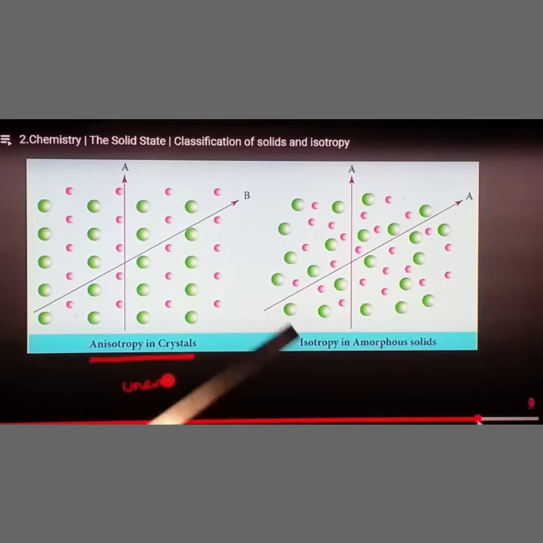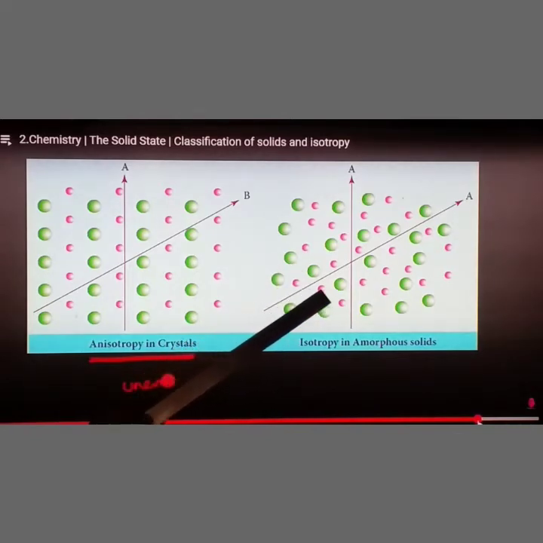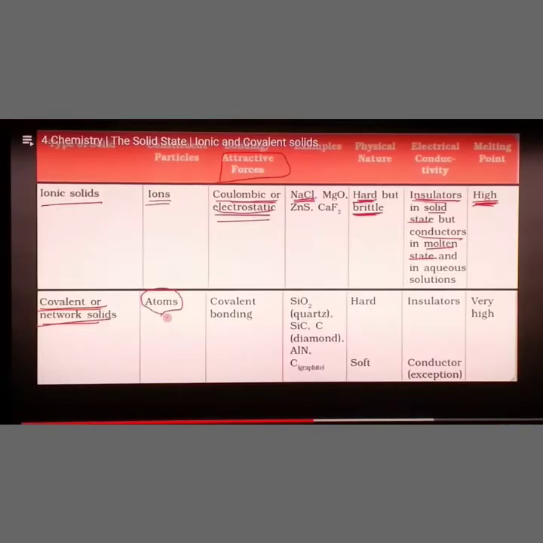But for isotropy, there is a zigzag arrangement of ions. There is no regular arrangement. So here a cation, here an anion, like that it is present. So wherever we pass electricity or heat, the values will be the same, because it is an irregular arrangement of atoms. So it is called isotropy.